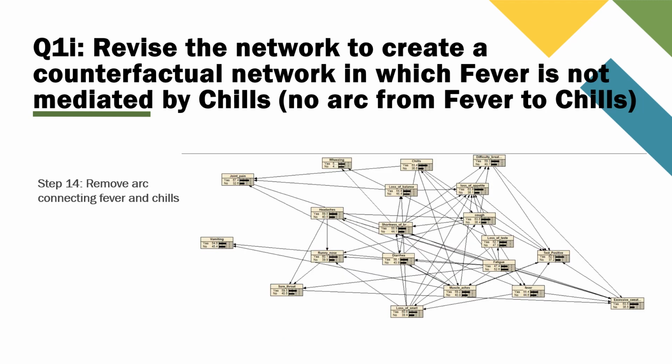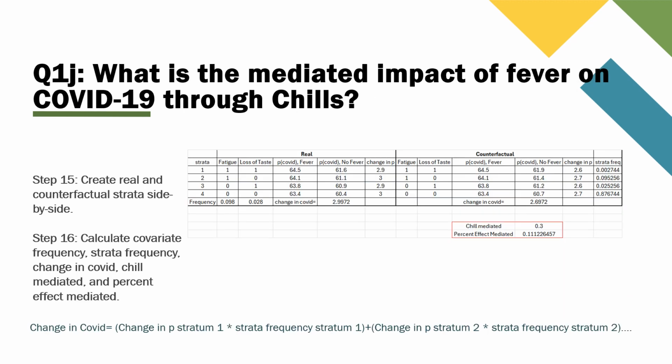To create a counterfactual network where fever is not mediated by chills, remove the arc in the network. You'll have to recompile the network when you remove the arc. Click the lightning bolt so the probabilities are updated. To understand the mediated impact of fever on COVID-19 through chills, we need to examine the stratified real and counterfactual models side by side. In this case, we will monitor and record the change in probability of fever for each stratum.